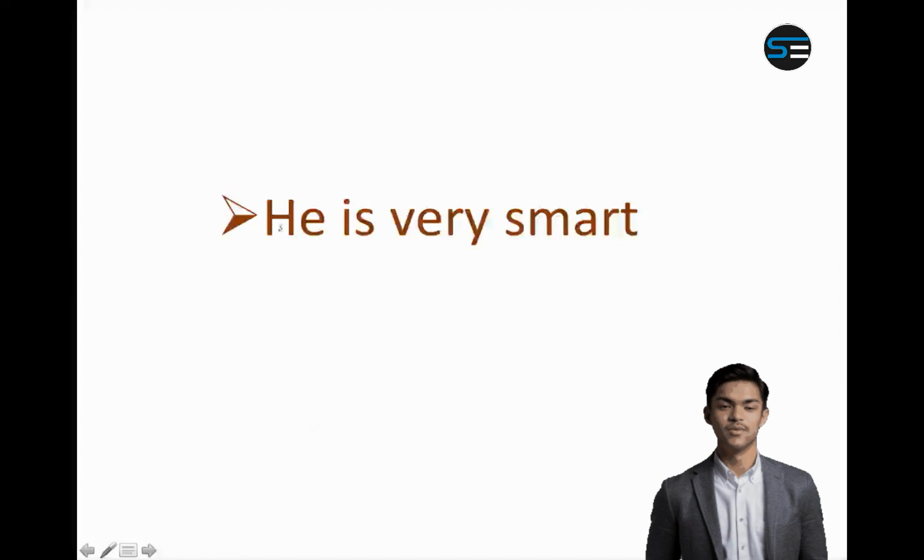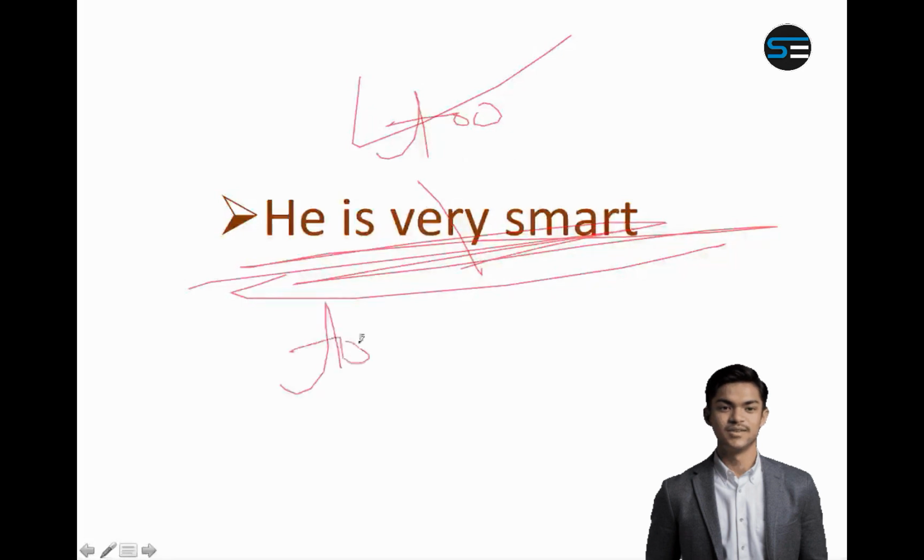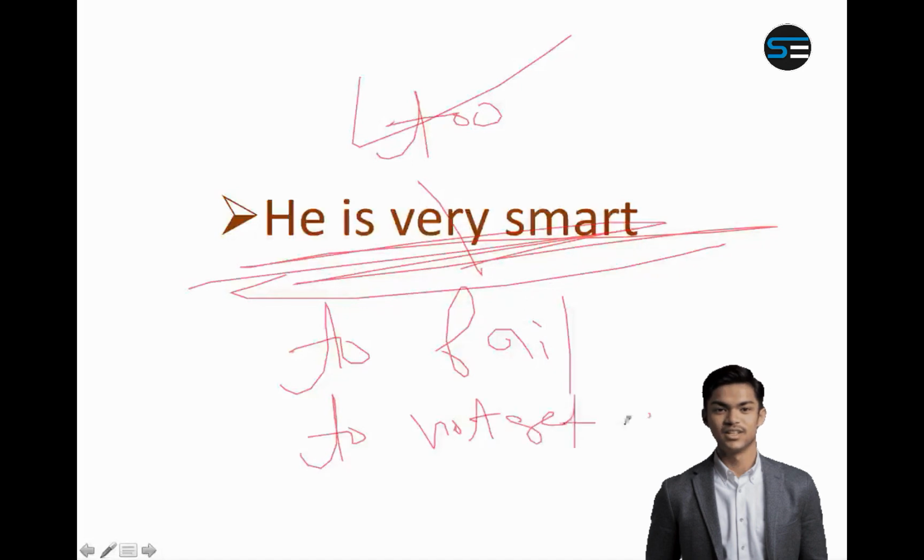But if I say he is very smart, then there is no condition attached. I am praising him. He is very smart. Simple. If I want to say he is very good, simple. There is no condition attached. But if I say he is too smart, then I also have to mention he is too smart for what? Well, he is too smart to fail. Or he is too smart to not get a job, which means he will get a job.